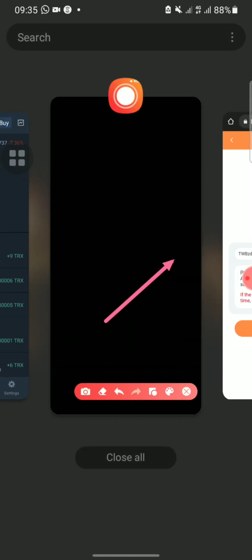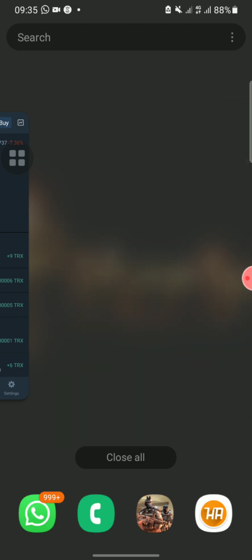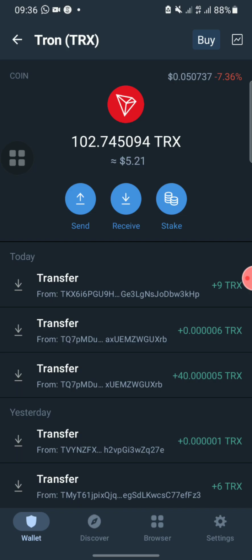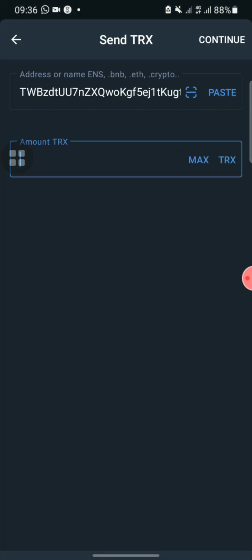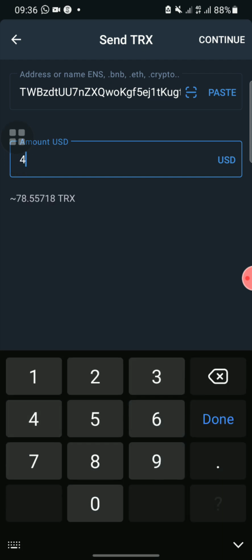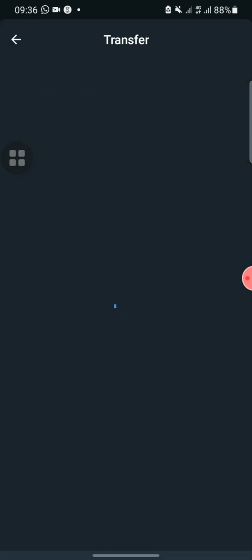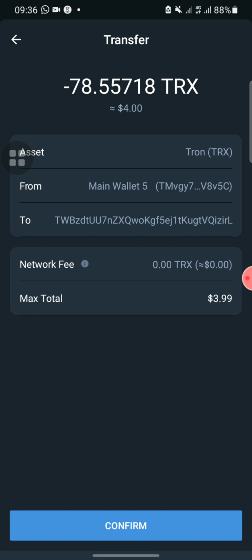I have to go back to my Trust Wallet. Let me open my Trust Wallet and make my deposit. Okay, I'm in my Trust Wallet already. You can see I have a little TRX. Let me just make my deposit of $4 worth of TRX. You can see the $4 worth of TRX that I'll be depositing to this website.